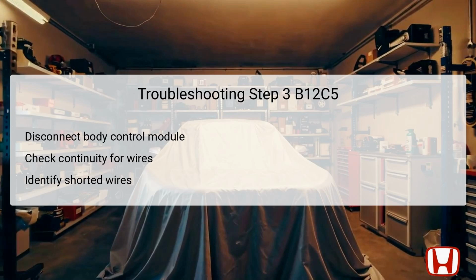Step 3 entails disconnecting the body control module connector C66P to further isolate the circuits involved in the engine start-stop functionality. This allows the technician to check for continuity between the specified test points, female terminal number 6 of the start-stop connector and body ground, as well as terminal number 10 of the start-stop connector and body ground. Continuity testing is essential for identifying whether there's a short in the SS1 plus and SS2 minus wires.